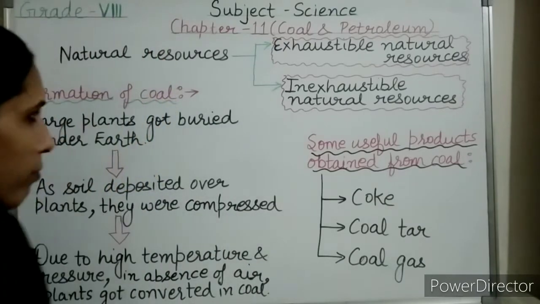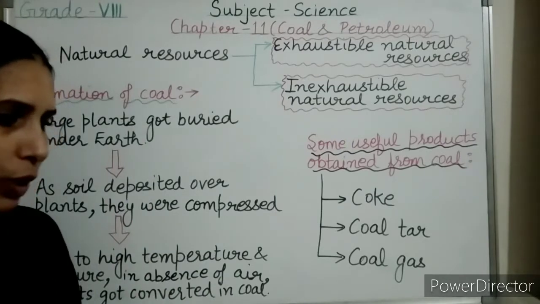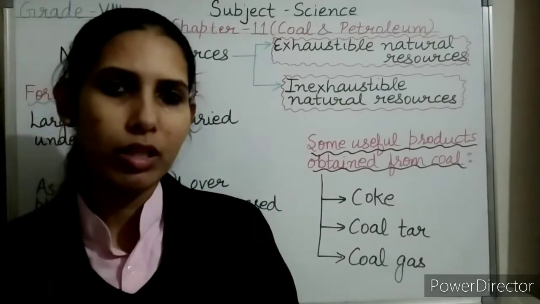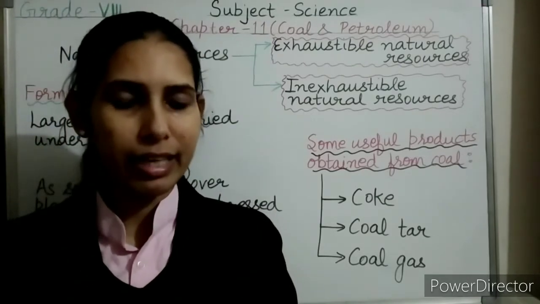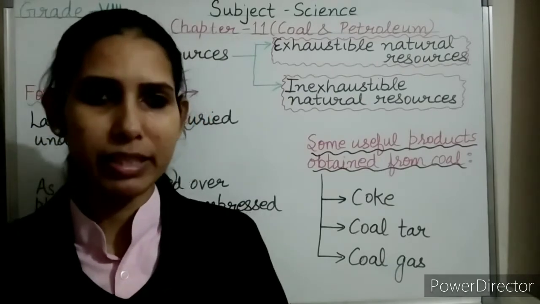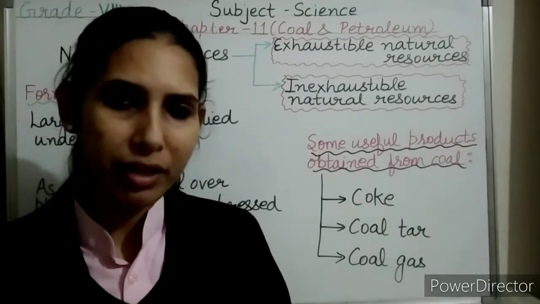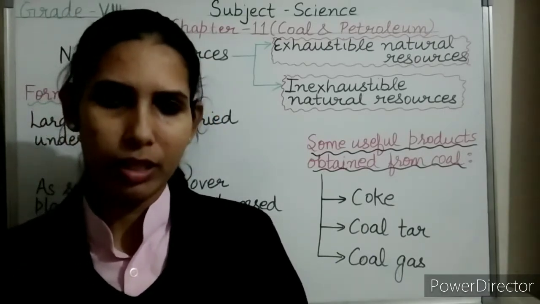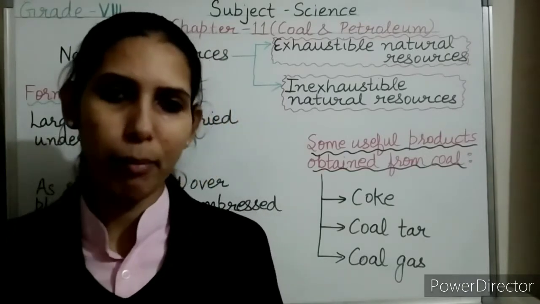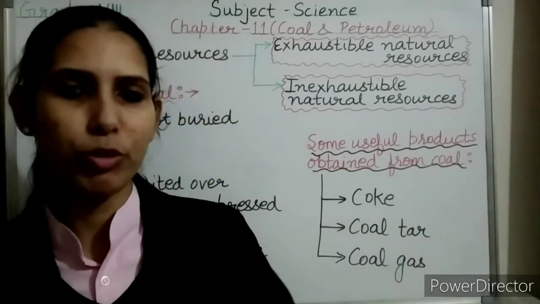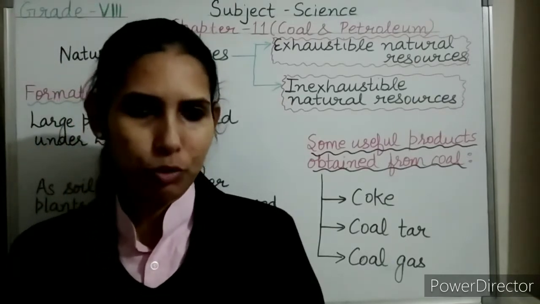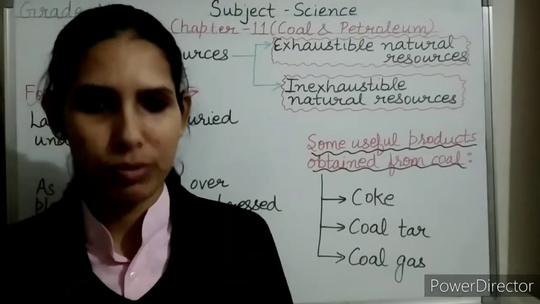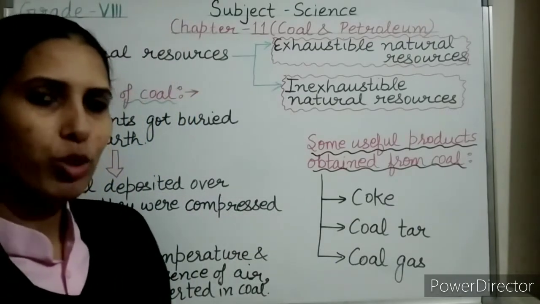Now coming to the formation of coal. But before that, I would like to add that coal, petroleum and natural gas are known as fossil fuels. Fossils means the substances that are obtained from the remains of living organisms that got buried under the surface of earth millions of years ago. And what is the meaning of fuels? Fuels means any combustible substance which on burning produces a large amount of heat and light. So this is the meaning of fossil fuels. That's why coal, petroleum and natural gas are known as fossil fuels. When we discuss the formation, it will be more clear.